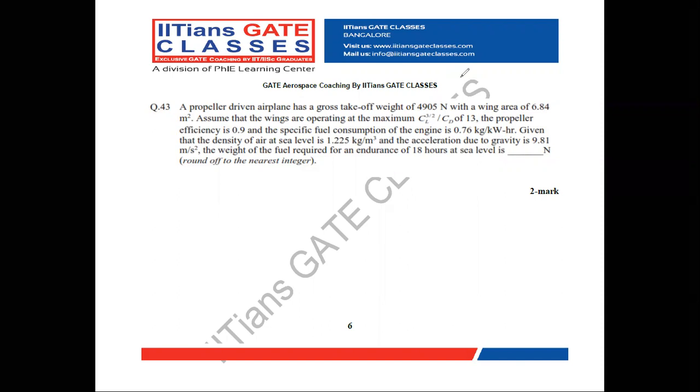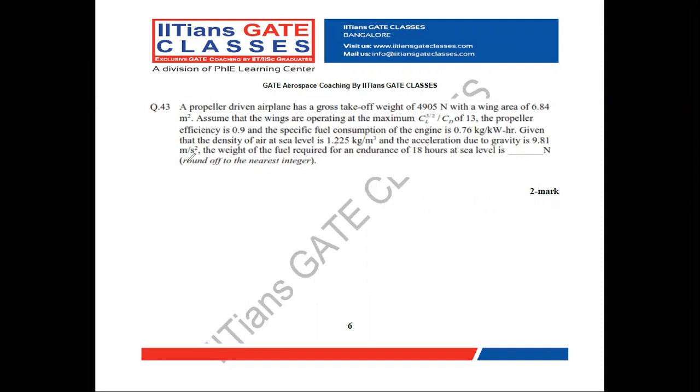Specific fuel consumption of the engine is 0.76 kilogram per kilowatt hour. Given that the density of air at sea level is 1.225 kilogram per meter cube and acceleration due to gravity is 9.81 meter per second square, the weight of the fuel required for an endurance of 18 hours at sea level is dash.